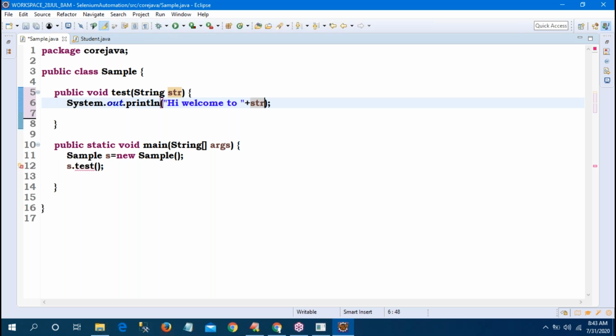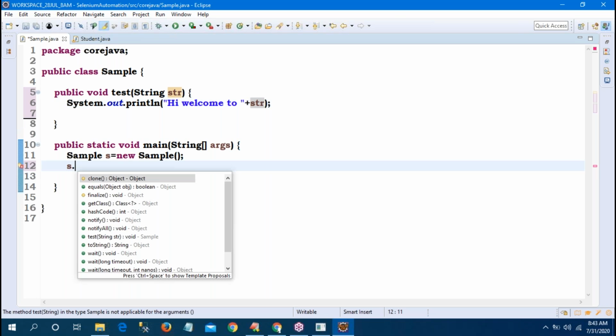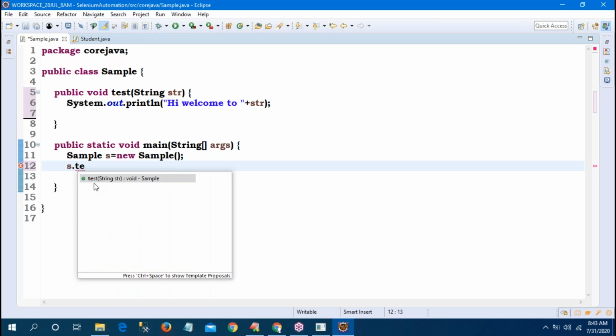So where you pass the str, observe. Whenever you call the method, observe, s.test. Test is a method, the return type is void. Which class is it available in? The Sample class. Internally, what is it asking? Whenever you call the method, you must and should pass one parameter.